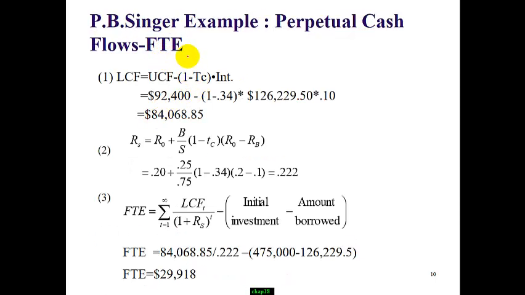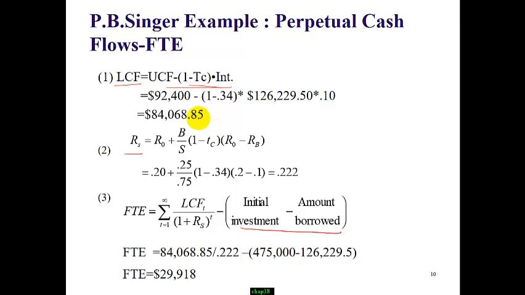Now let's take a look at how the flow to equity works. For flow to equity, we have to use levered cash flow, cost of equity, and stockholders' initial investment. From unlevered cash flow, 92,400, we will subtract the after-tax interest payment. The debt is 126,229.5, cost of debt 10%. After tax is 1.1 times (1 minus 34%). So levered cash flow is 84,000 and